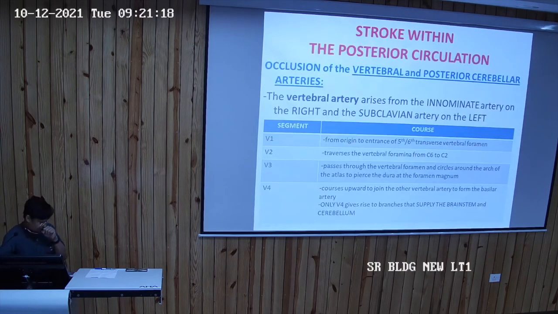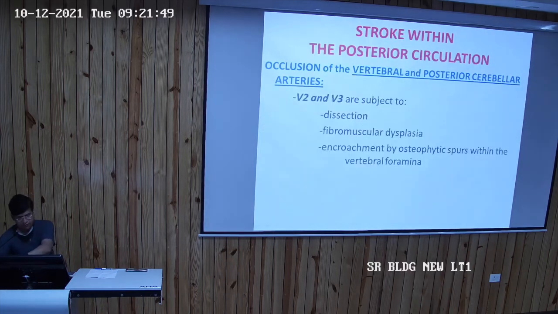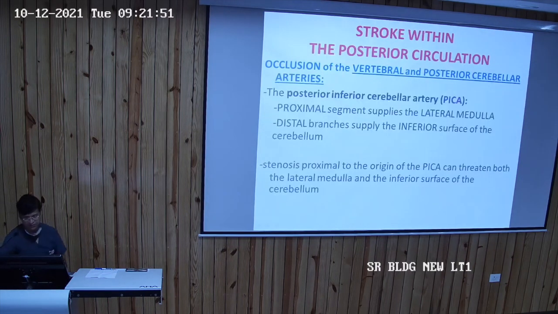Apart from the occlusion of the posterior cerebral artery, there may be occlusion of the vertebral artery and the posterior cerebellar arteries. These occlusions also lead to stroke within the posterior circulation. The vertebral arteries arise from the innominate artery on the right side and the subclavian artery on the left side, and each vertebral artery is divided into four segments, V1, V2, V3 and V4. Apart from the occlusion of the vertebral artery, the posterior inferior cerebellar artery can also occlude, which leads to stroke within the posterior circulation.